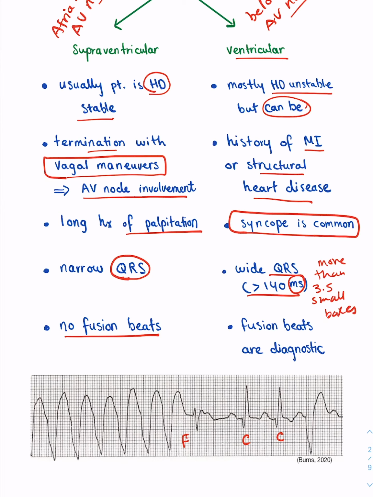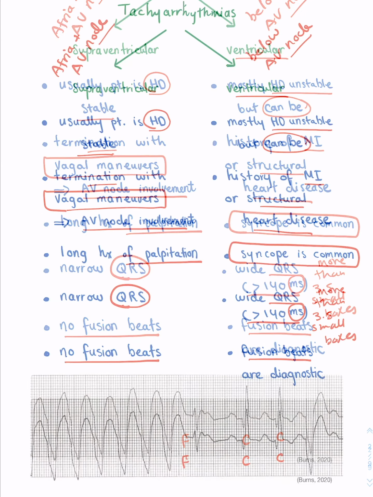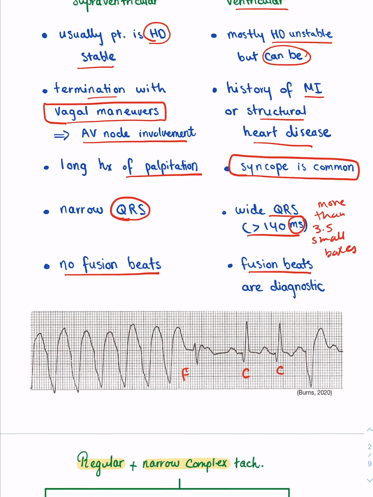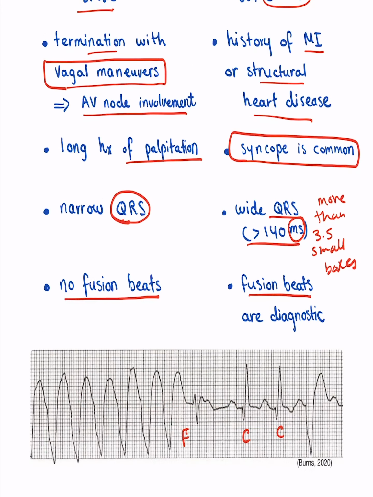And then if you see something called fusion beats or capture beats, you should immediately think of ventricular tachycardia or ventricular abnormality. Now, what are fusion beats? Fusion beats are when you have the beat of the ventricle fusing with the beat of the atria. So normally when you have ventricular tachycardia, what happens is you get no communication between the ventricles and the atria, right? Because the ventricle is beating on its own.